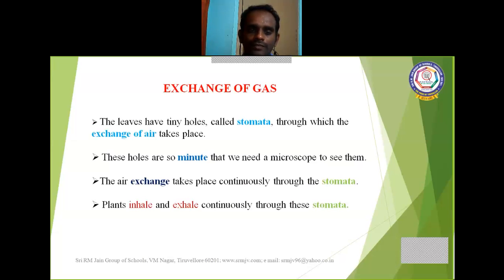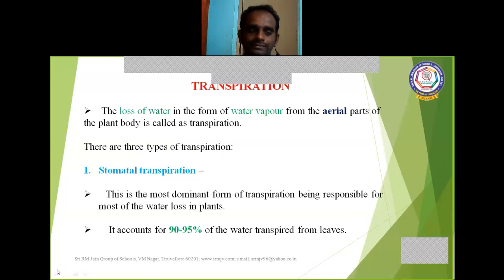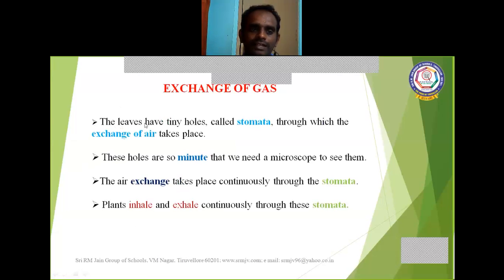Now we are going to discuss a new topic, that is exchange of gases. All leaves have tiny holes called stomata through which the exchange of air takes place. These holes are so minute that we cannot see them with the naked eye. They will be visible only through a microscope.